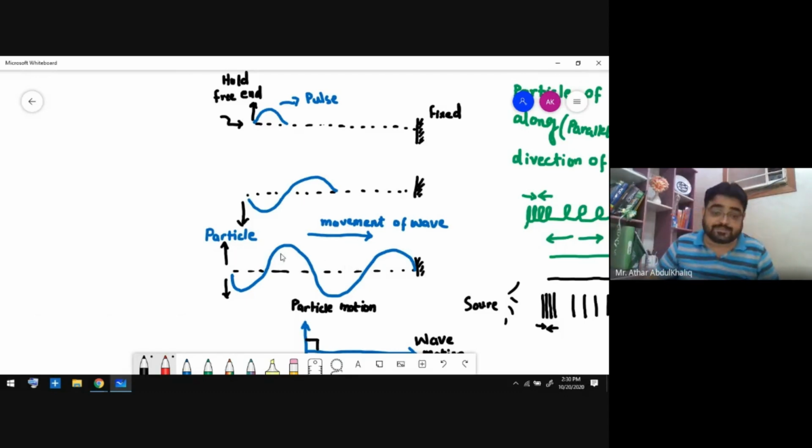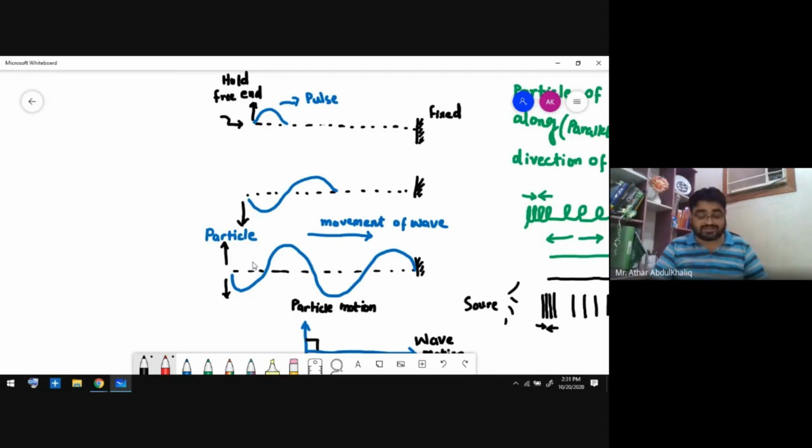So you can say that this wave is moving forward, but the particles of the medium are just moving up and down. This is very interesting: the rope will not move forward. Only the energy your hand is providing will move forward.